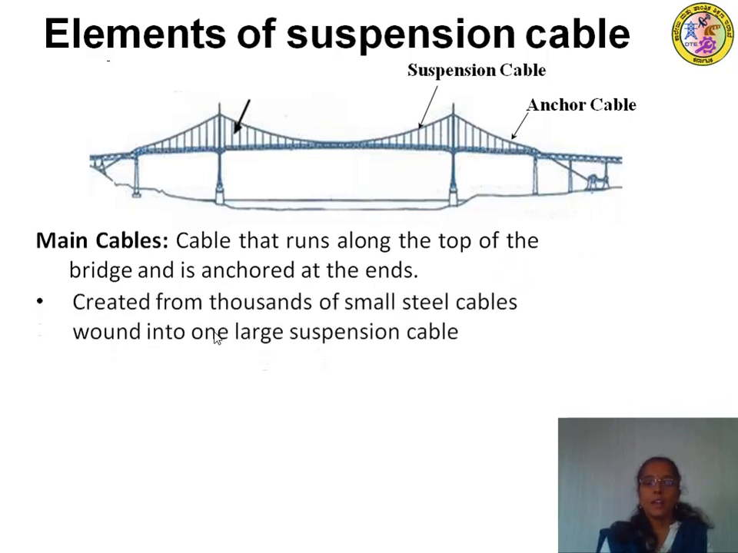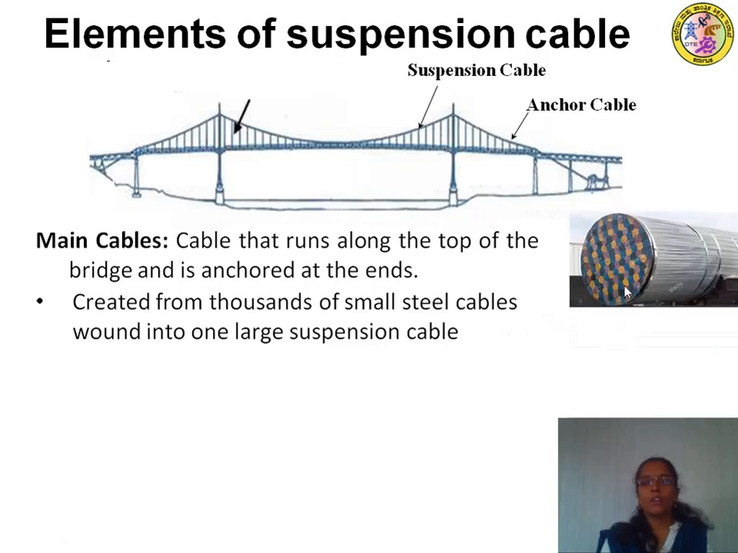They are created from thousands of small steel cables wound into one large suspension cable. If you take the actual figure here, you can observe there are a number of small steel wires which are wound with the help of steel strands, which form the suspension cable. That is about the main cable.